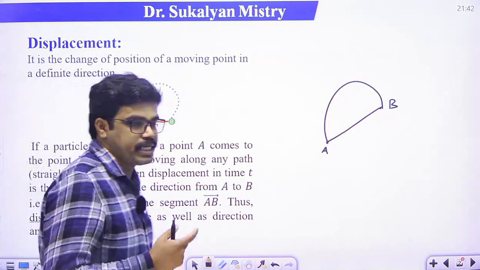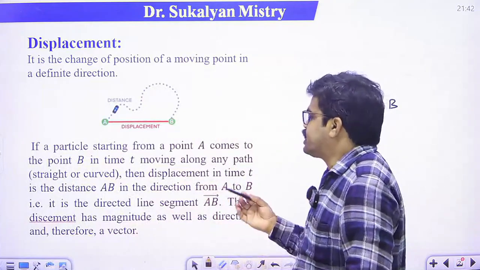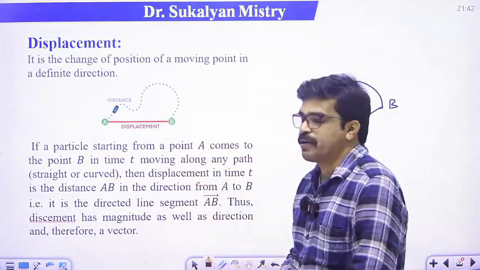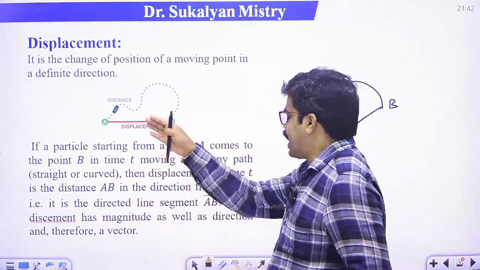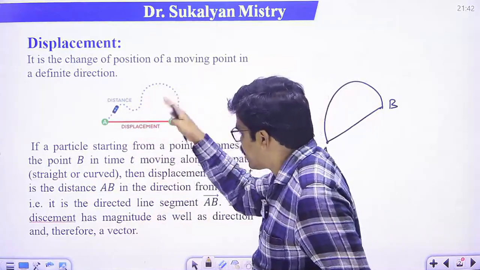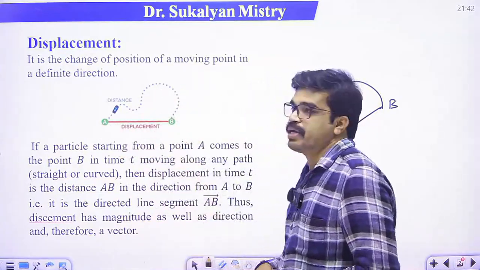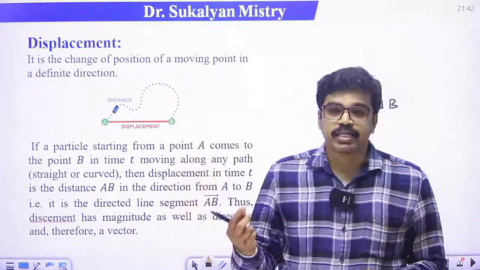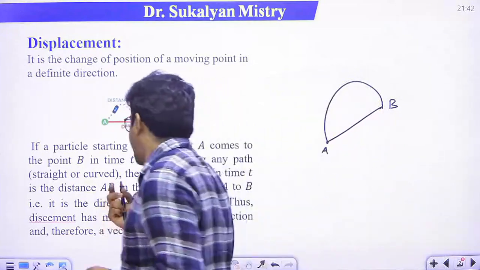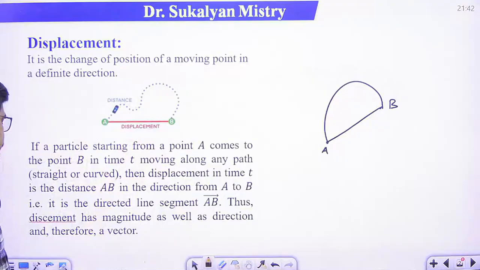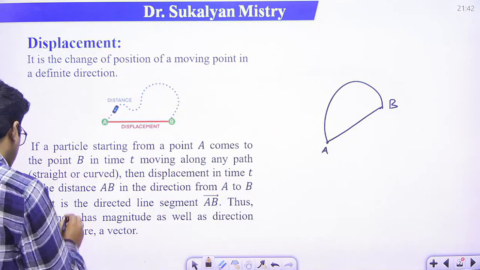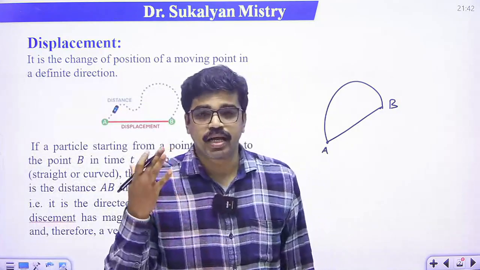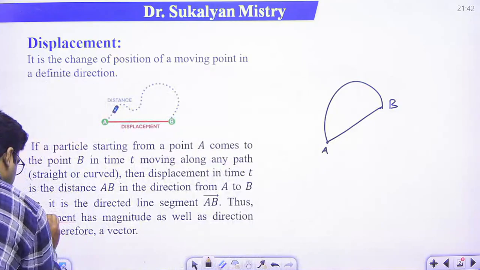The displacement in time t is the distance AB in the direction from A to B. Since it is a directed line segment, that is, this displacement is a directed line segment AB, we conclude that displacement is a vector quantity because it has a magnitude as well as direction.